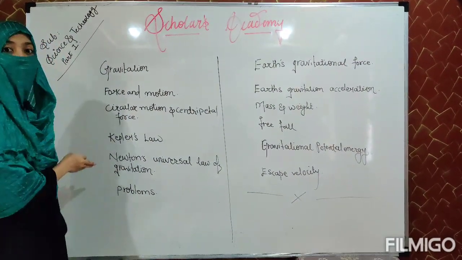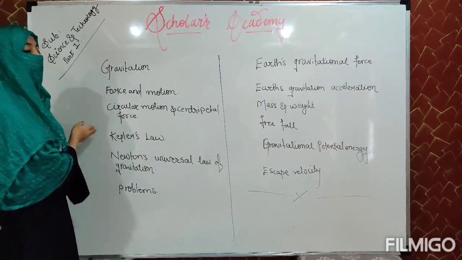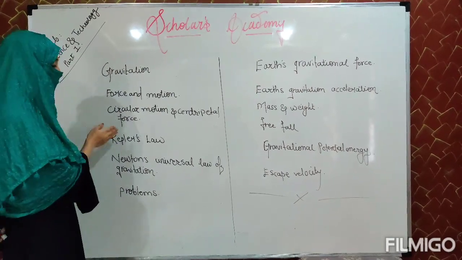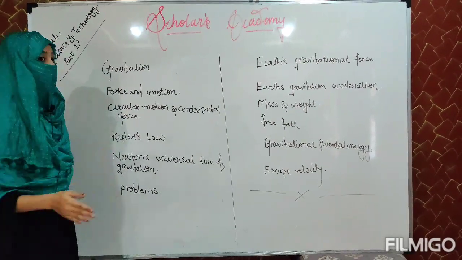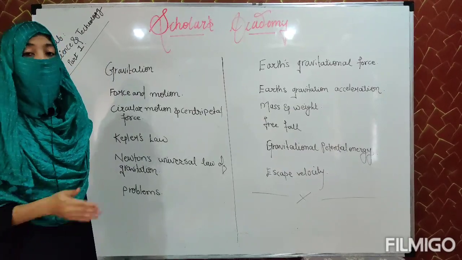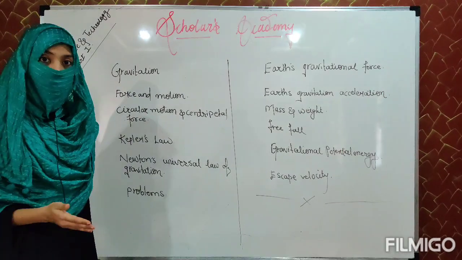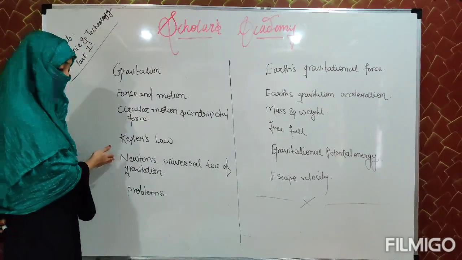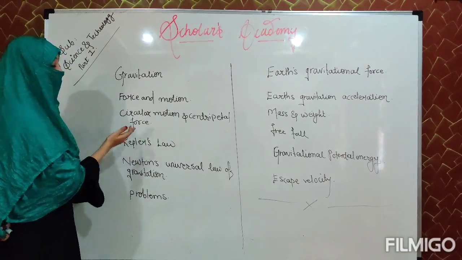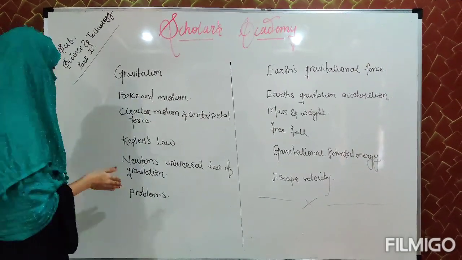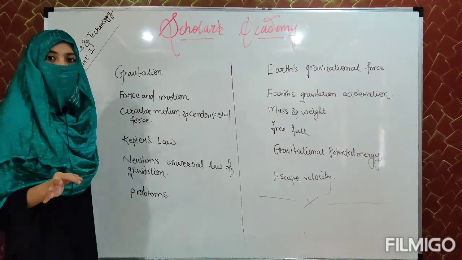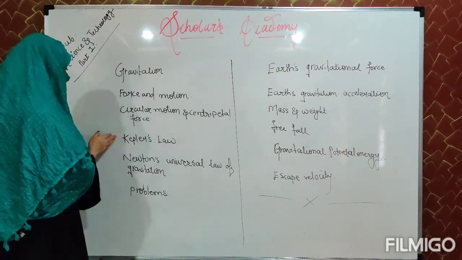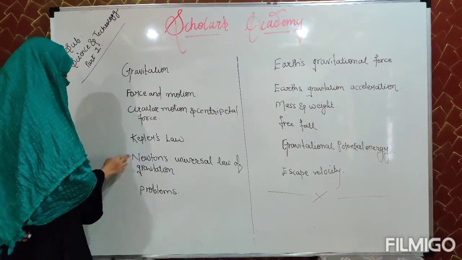Dear students, it is a very important point from your examination point of view. It is a question which can be asked in your unit test, in your semester exam, even in your final exam. It may come in the objective questions also. We have seen there are 3 Kepler's laws. You may go through the video.